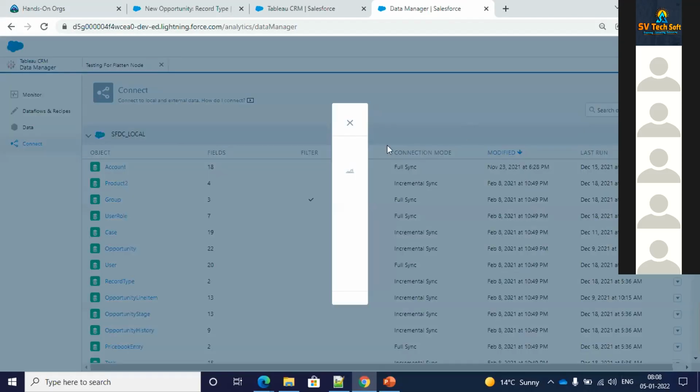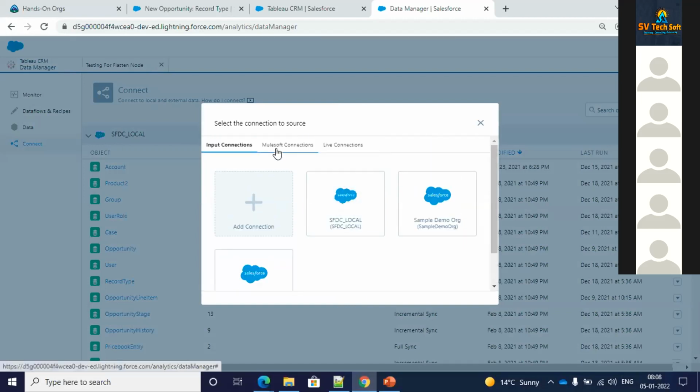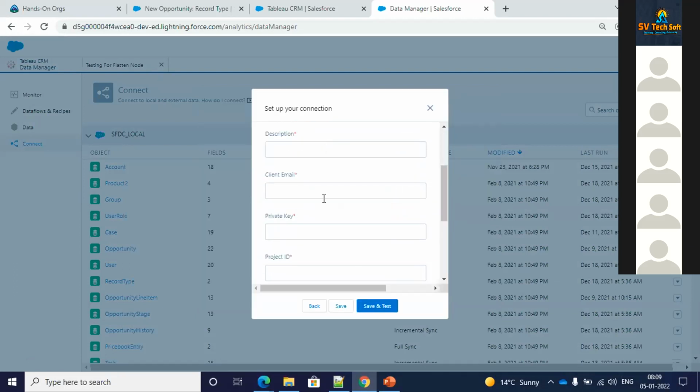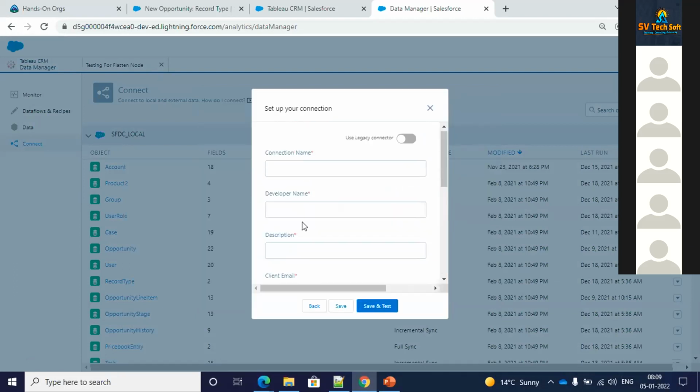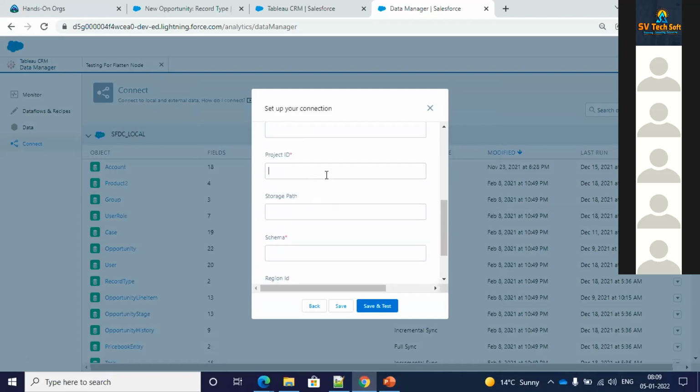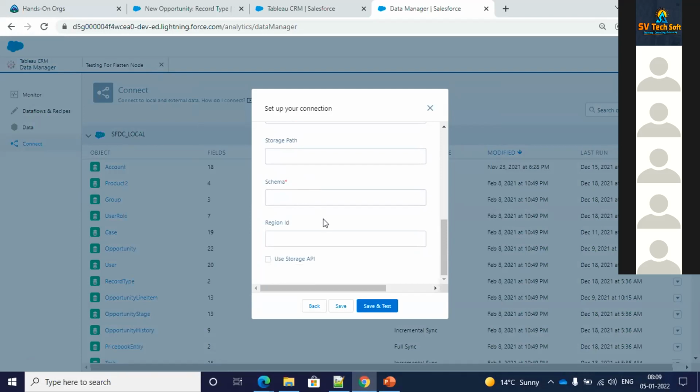Now, if you want to go for others, the information they need is a bit different, maybe. So let's say if I go for Google BigQuery. If you see, everything is the same. It's just that there's some additional information which they need. That is the client email which you will have in Google, the private key, and the project ID. So this is something you don't need to learn.